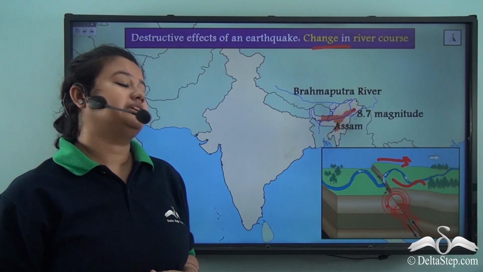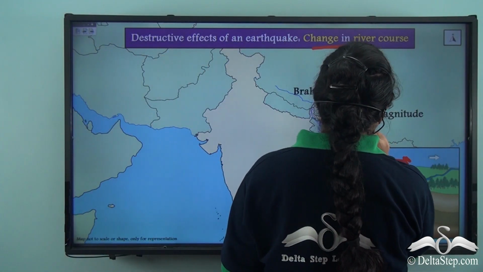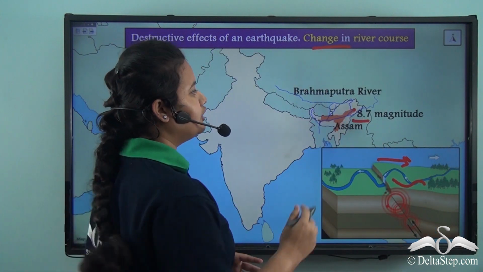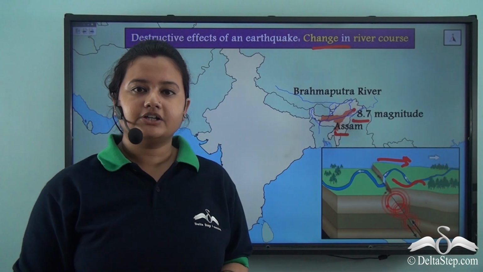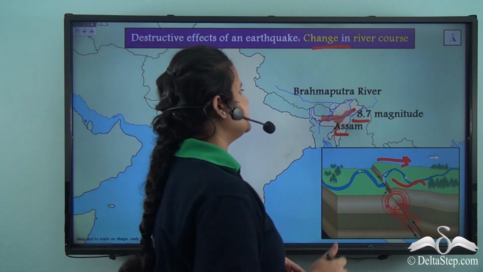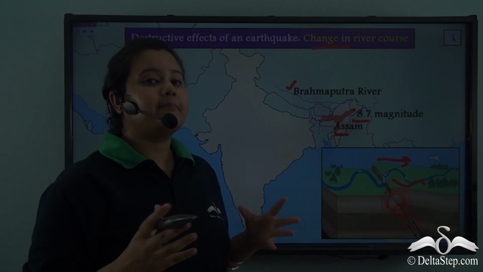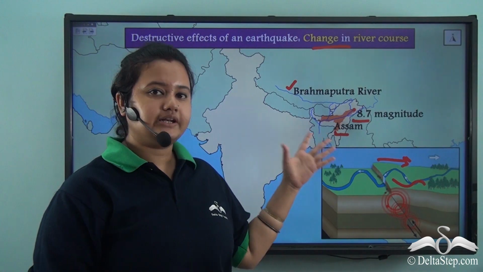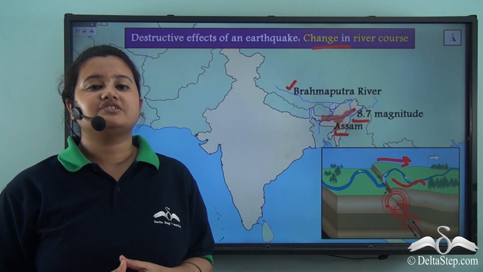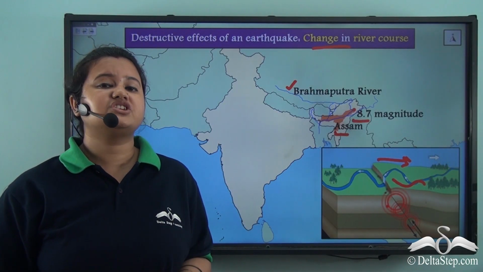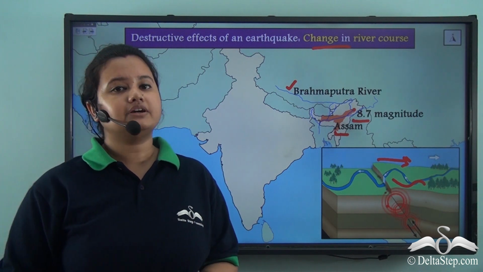For instance, an earthquake of magnitude 8.7 occurred in the state of Assam. This earthquake blocked one of the tributaries of the Brahmaputra river by creating a natural dam. Thus, an earthquake changes the course of a river, which is a destructive effect of an earthquake.